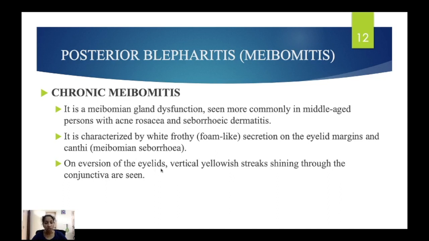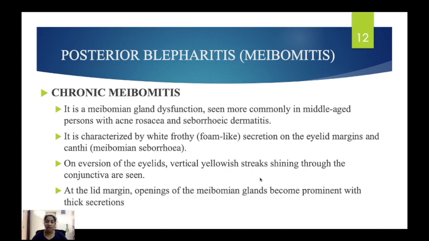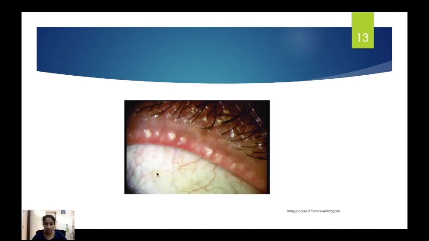On eversion of eyelids, in conjunctiva you can see vertical yellowish streaks, and at the lid margin in the opening of the meibomian gland we can see thick prominent secretions. So in this picture you can see this is the lid margin. These are the openings of the meibomian gland. You can see thick secretion in the opening of the meibomian gland.